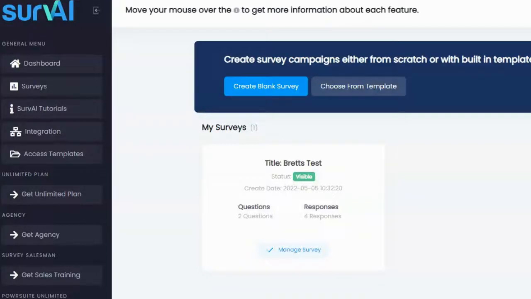Hey guys, Brett here, and today I'm looking at a new software called SurvAI. Now it's spelled S-U-R-V-A-I. And the AI, of course, stands for artificial intelligence.